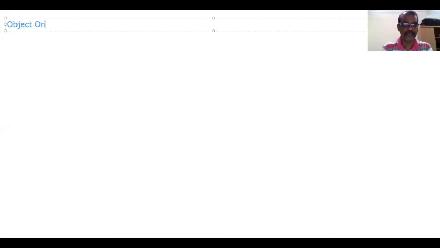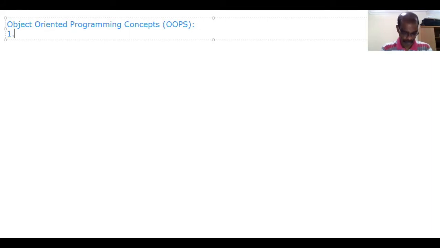Object-oriented programming concept. Simply we can call it OOPS, object-oriented programming concept. There are 7 concepts. We will see them one by one.